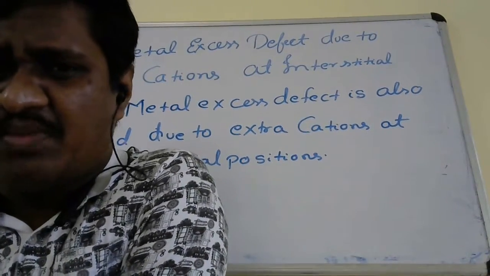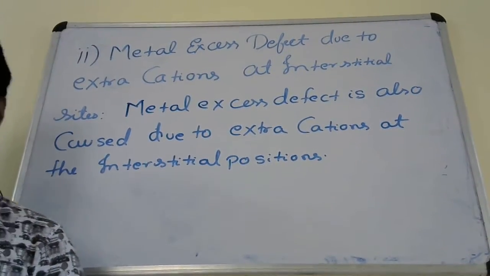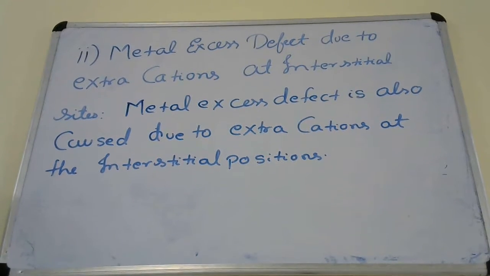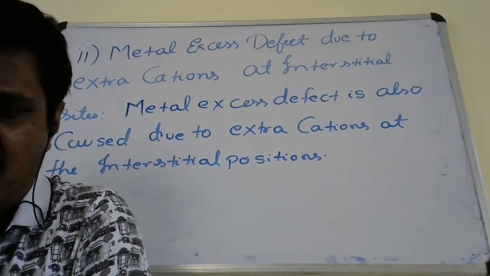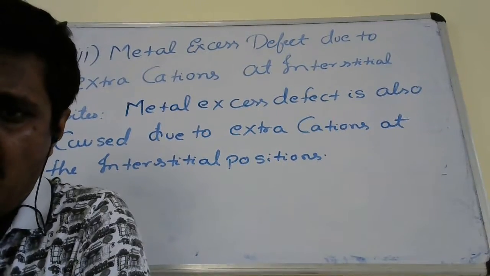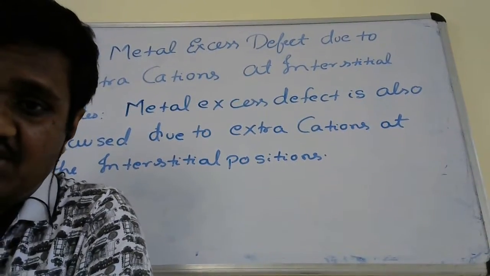So now is the solid neutral when we put extra cations at the interstitial position? No, because now you have an extra positive charge.